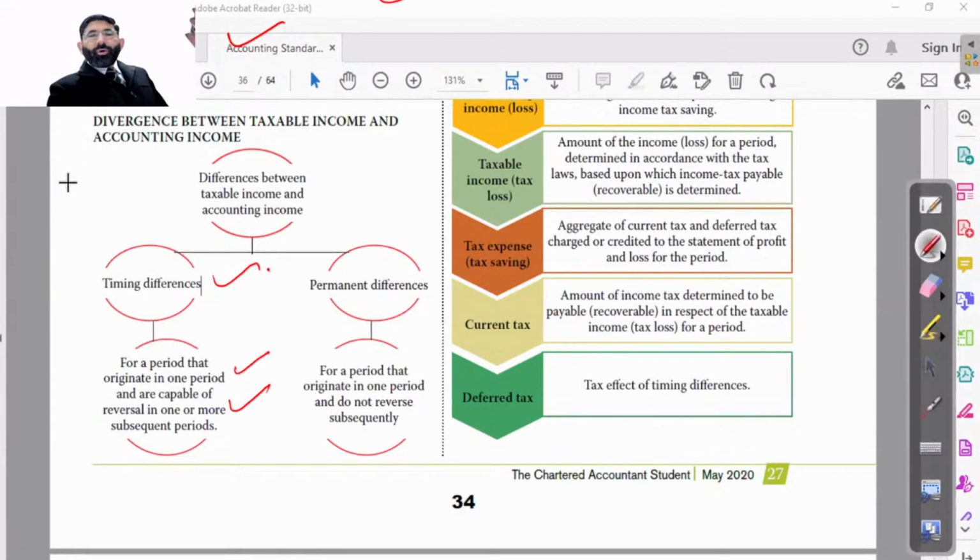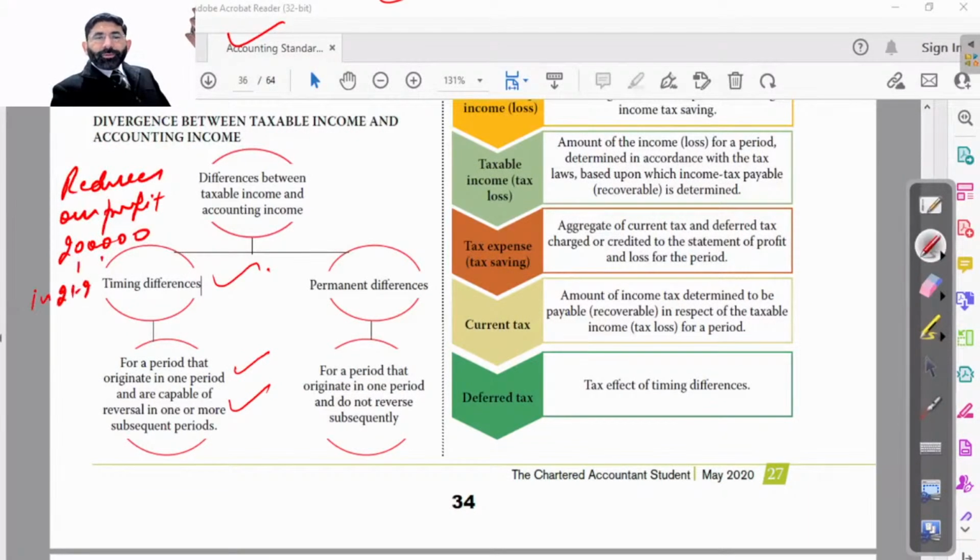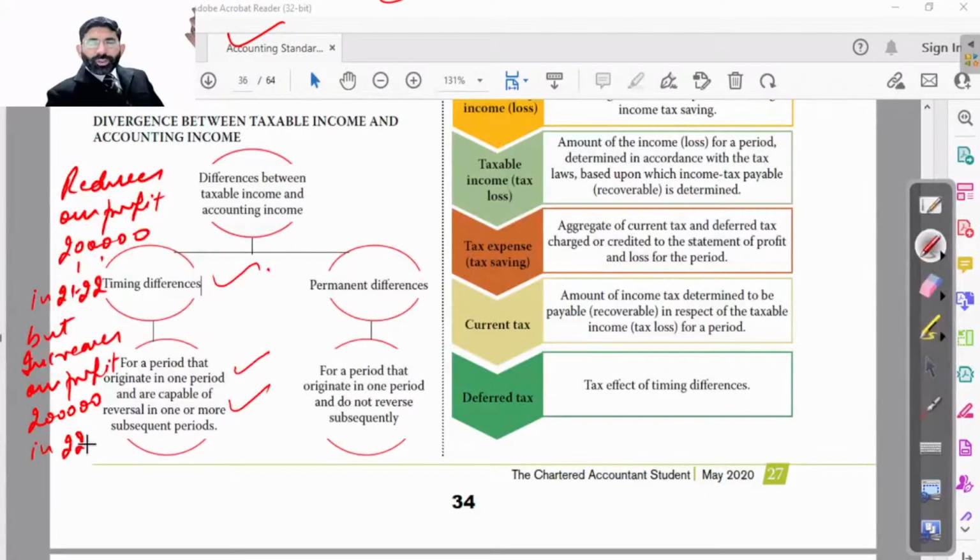It reduces our profit by rupees 2 lakh in 21-22, but increases our profit by rupees 2 lakh in 22-23.